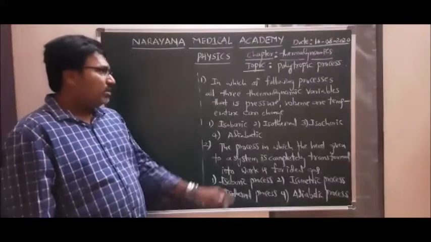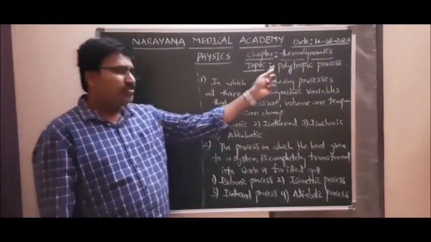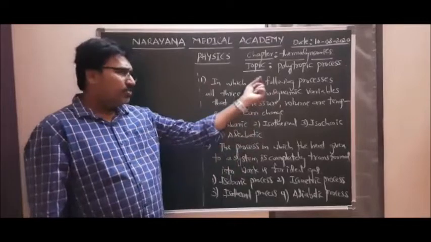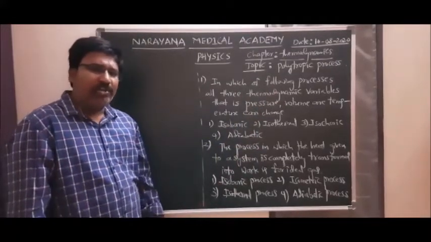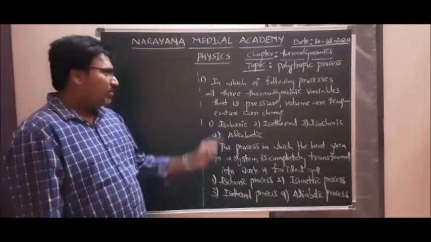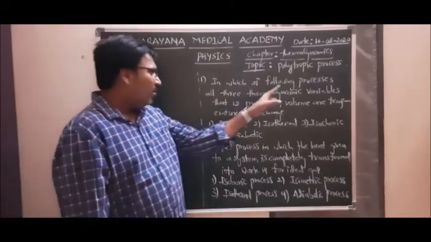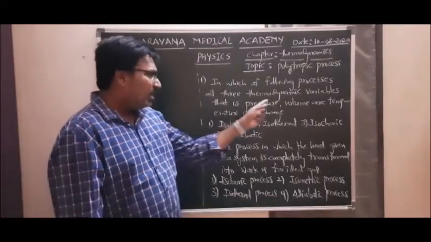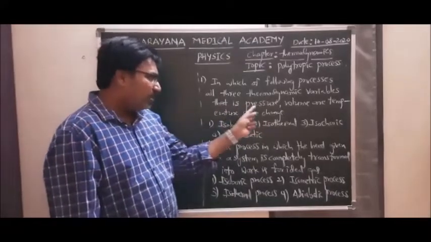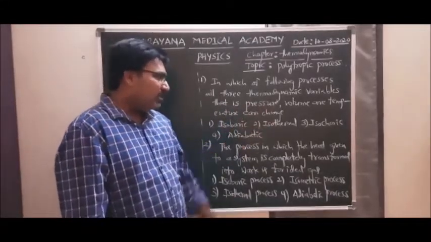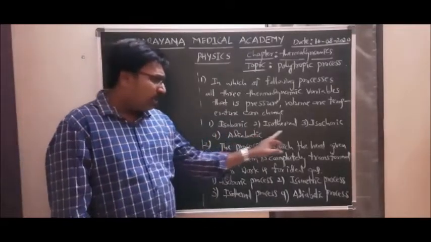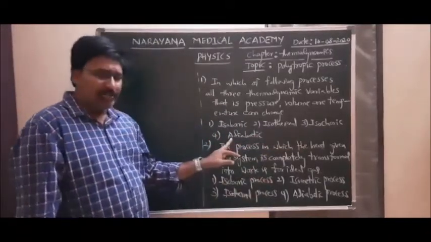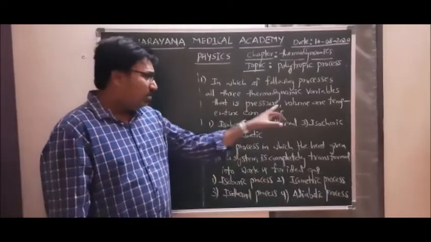Today we are going to discuss the assignment based on thermodynamics. Topic is polytropic process. These questions are based on different thermodynamic process. First question is, in which of following process all three thermodynamic variables, that is pressure, volume and temperature, can change? Given options are isobaric, isothermal, isochoric and adiabatic. Okay, but here what is given?